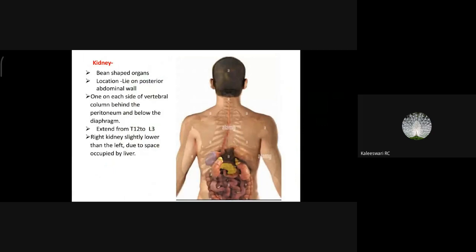Now, these floating ribs we have discussed in the skeletal system, so we have detailed knowledge about ribs. We all know that there are two pairs of floating ribs, and these two pairs of floating ribs are protecting the kidneys. So they are from T11, T12 to L3. L3 means lumbar 3. The right kidney is slightly lower than the left due to space occupied by the liver.